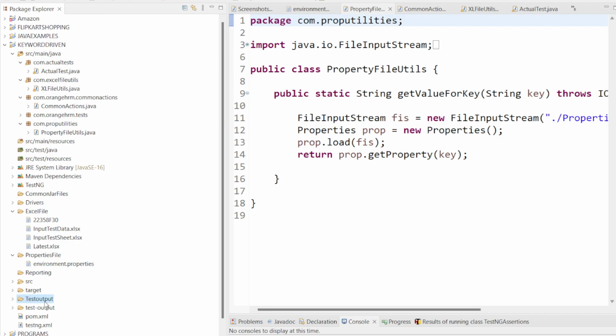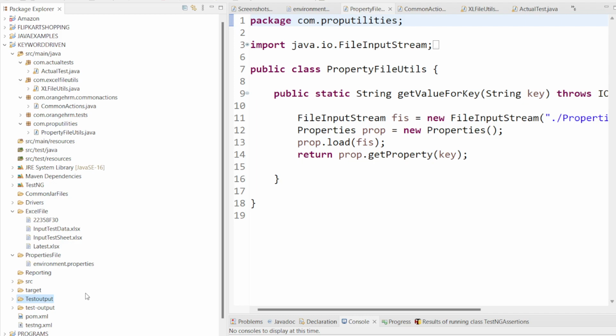Once my execution is completed, I automatically generate one report and store it into this test output folder. Report means either an ExtentReport, Allure report, TestNG report or HTML report, any kind of report based on the requirements, which gets stored in this test output folder.